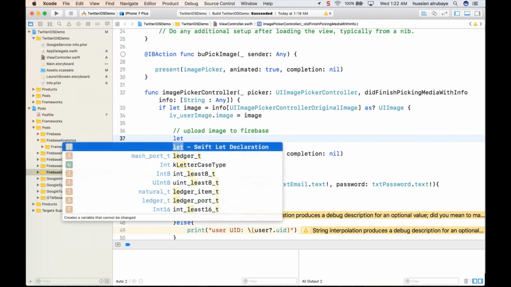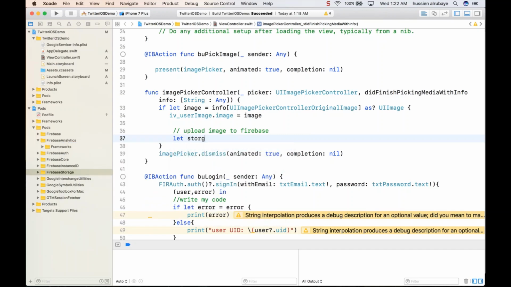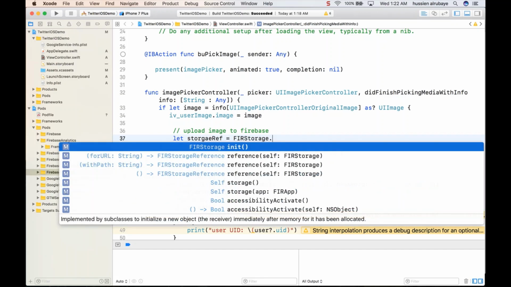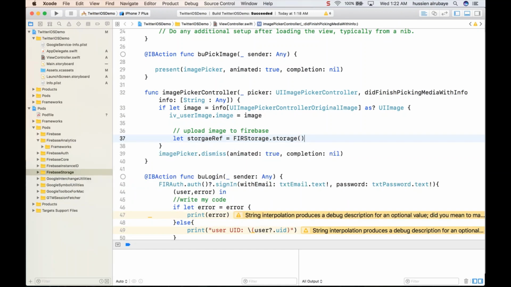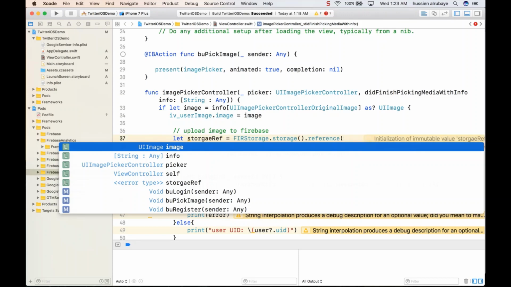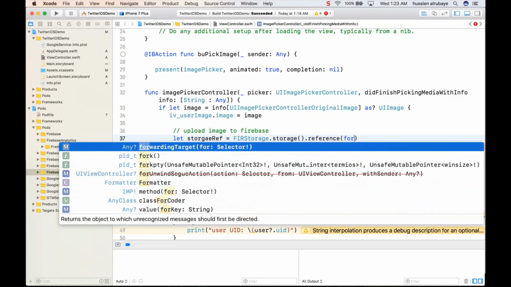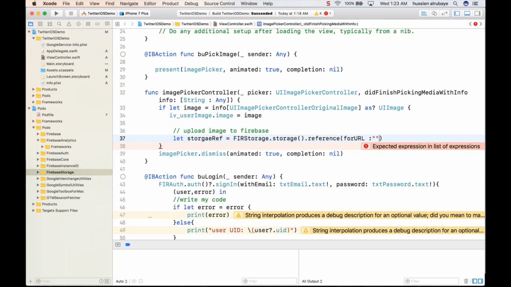First of all, you say, hey, let storage reference for the storage repository. You say fir storage, like Firebase storage, then you say dot reference. So you define what is the reference you want to call. You have to give it the URL, hopefully. So you say references dot slash u4, I think you have to give it for URL, and you give it the URL that you want to do references for.